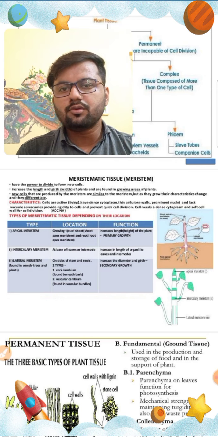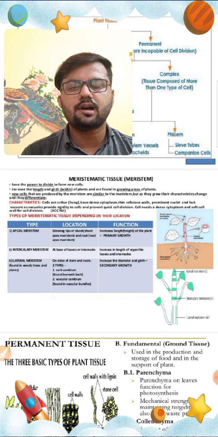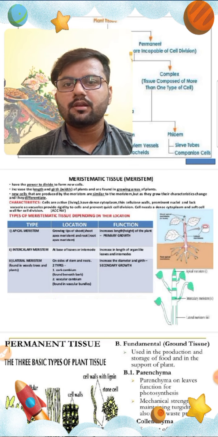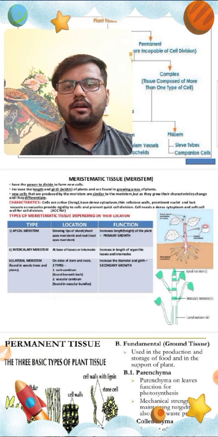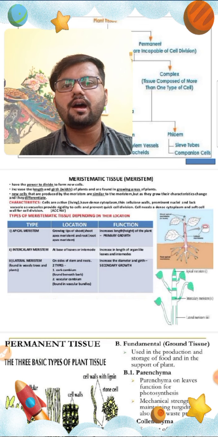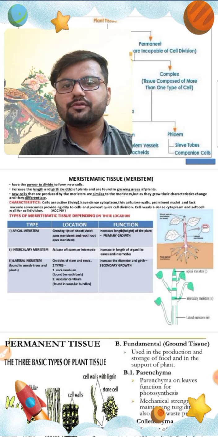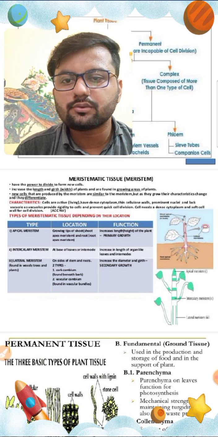If the roots of the plants are longer, it means that their roots hold the soil tightly, and newly grown stems, you can see, are increasing their height due to this meristematic tissue only.